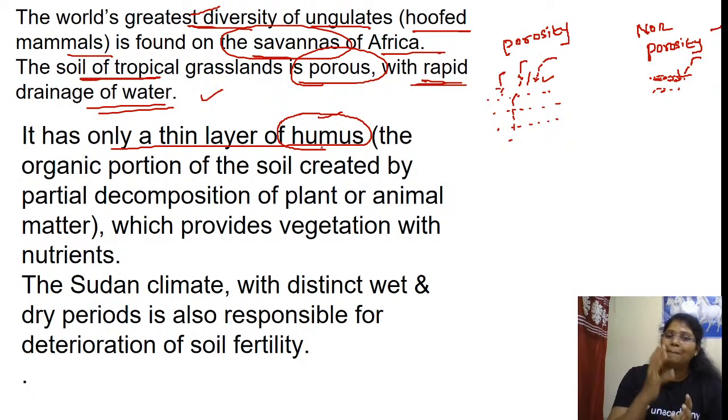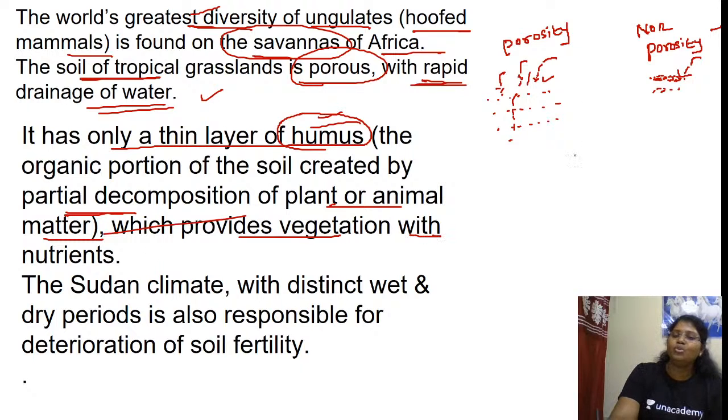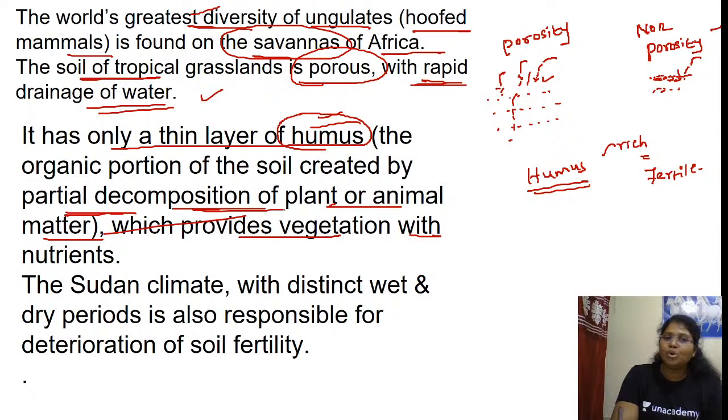It will degrade. But here it will have a thin layer of humus because it is a loose sandy soil. Humus is the organic portion of the soil created by the partial decomposition of plant or animal matter, which provides vegetation with nutrients. So humus is one of the most important things. Humus rich means the soil is fertile, because it comes under the partial decomposition of microorganisms. When you see low humus or a thin layer of humus, it means the soil is infertile.